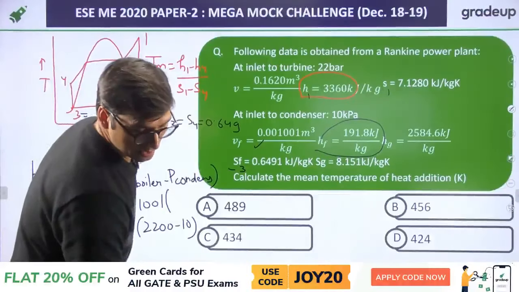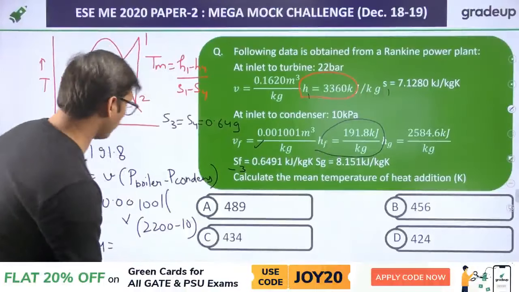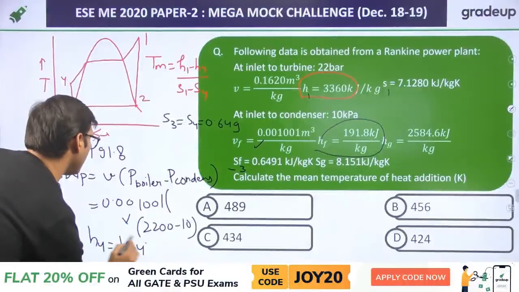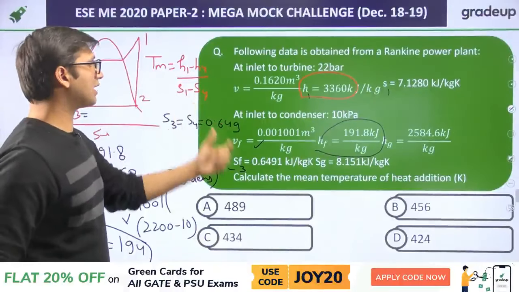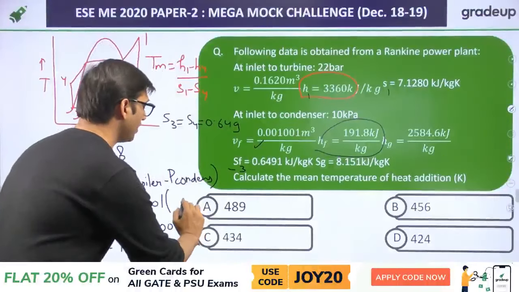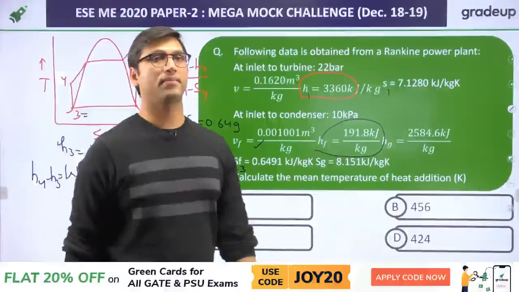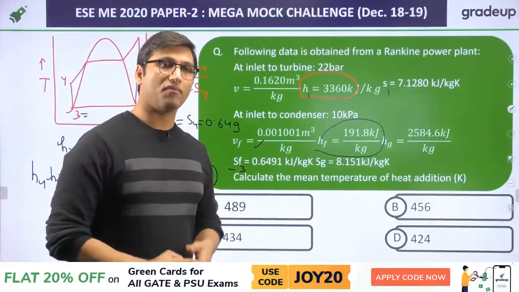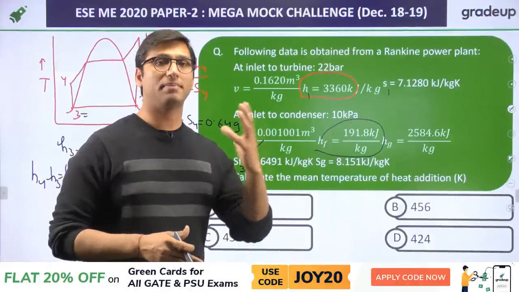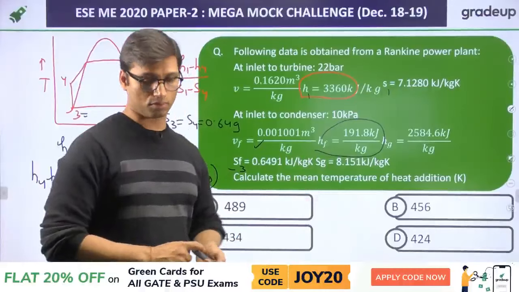H4 will come out to be 194. So you know the value of H1, you know the value of H4, S1 and S4, and you will get the value of mean temperature of heat addition. The answer will be 489. The right answer will be 489, that is option A. So whenever you get this type of question to find the mean temperature of heat addition, you have to use this approach.